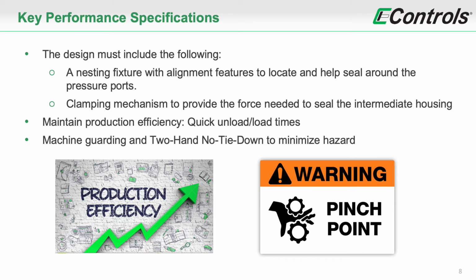There are a few key features that the design must include, such as a nesting fixture with alignment features to locate the part and help seal around the pressure ports, and a clamping mechanism to provide the force needed to seal the intermediate housing. Meanwhile, the design needs to maintain production efficiency with quick load and unload times. Lastly, the tester must include proper machine guarding and a two-hand no tie-down system to protect the operators from injury. Now we'll take a look at the design.